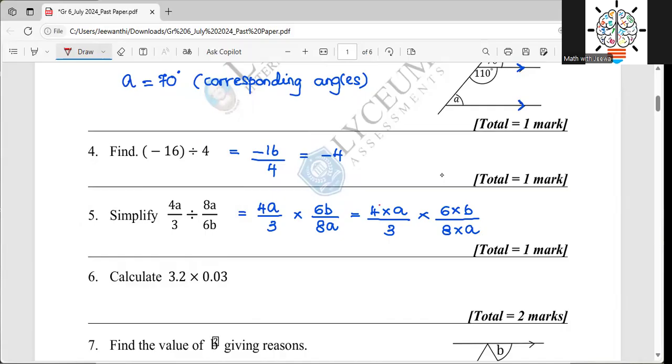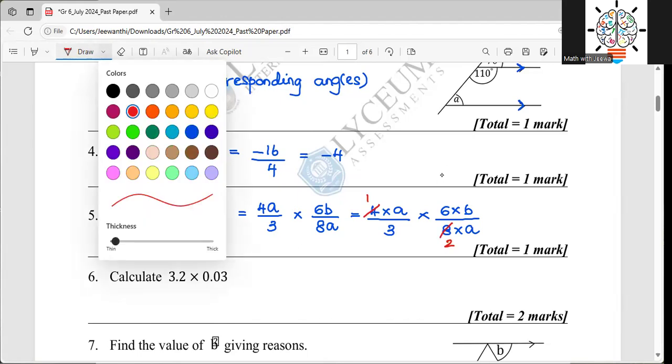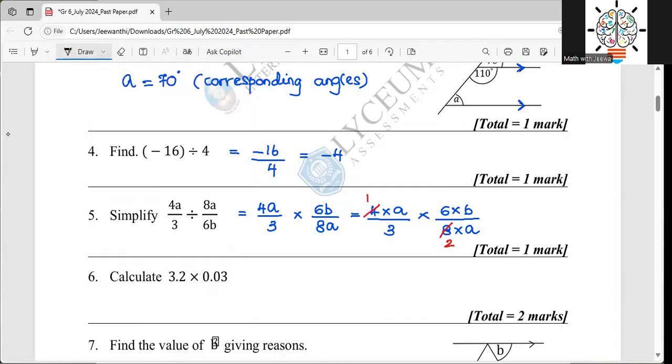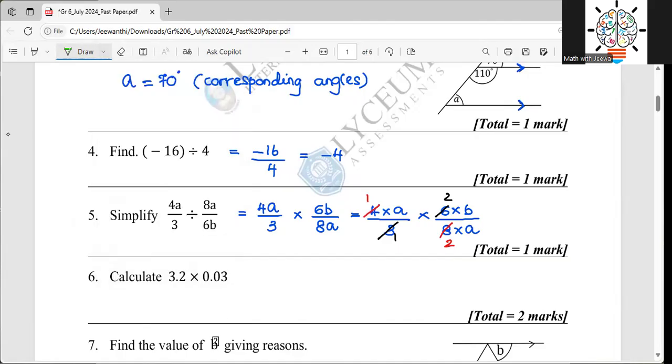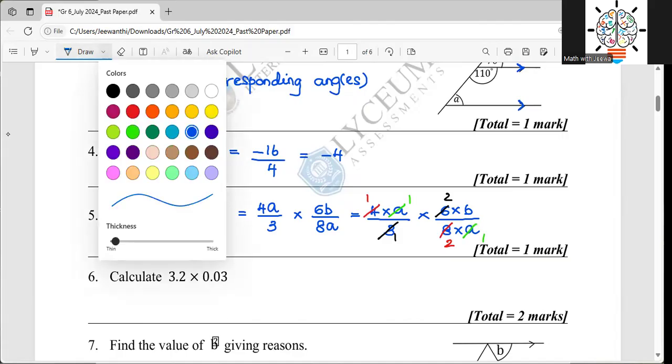So here I can take that 4 times 1 and 4 times 2. That is one simplification I can do. Then I will take the next one, 3 times 1 and 3 times 2. What else can I do? I'll take another color and show that a times 1 and a times 1. Now we'll see what remained. Can we simplify further? Yes, there is another point to simplify.